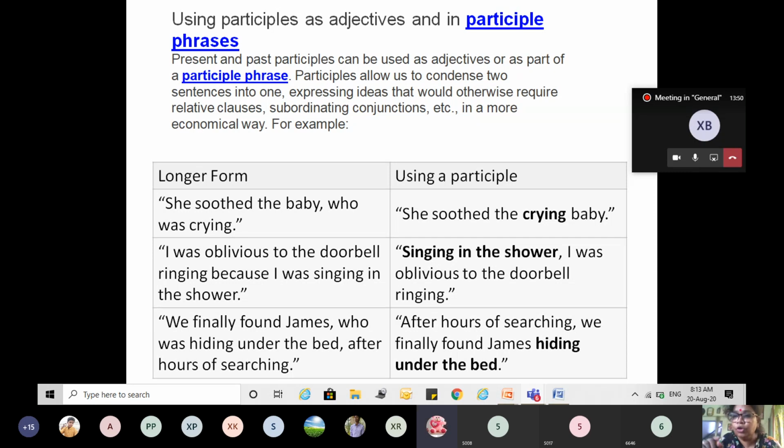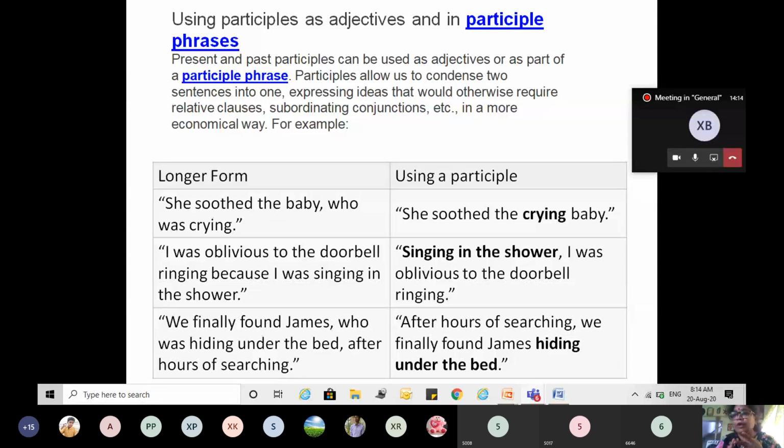No, ma'am. The stick is not walking. But here the baby is crying. That is the difference between participle and gerund. Gerund acts as a noun.